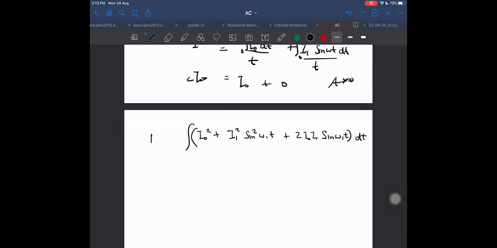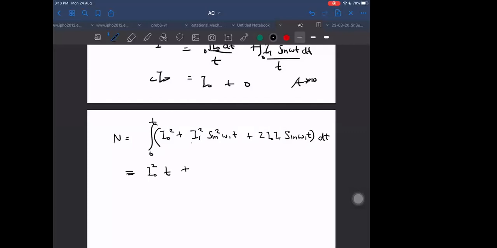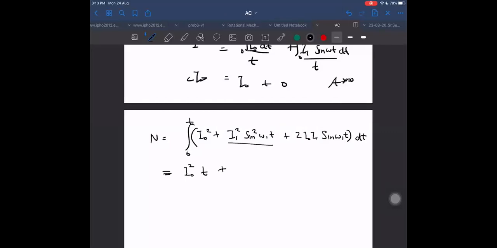That will be the numerator part, which will give us, first term is simple only, I0 square into t. The second term we already solved, because it is like I1 sin omega t only, and we were getting I1 square. If you want, you can do it again, but no need.